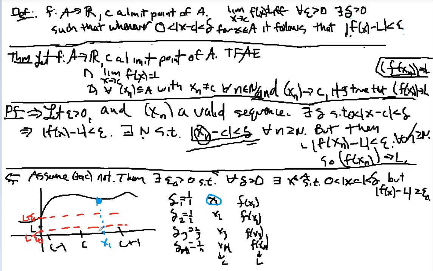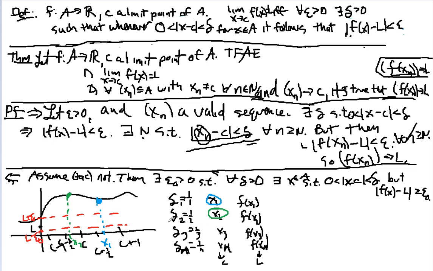Next, I'm going to let delta 2 equal 1/2. So I'm going to look at c plus 1/2 and c minus 1/2, and then that says for all delta, including delta equals 1/2, there exists an x that is within 1/2 of c, but again, the function lies outside. So maybe that gives me an x2 that's right there. But if you go up, we're still far away. So that gives me an x2.